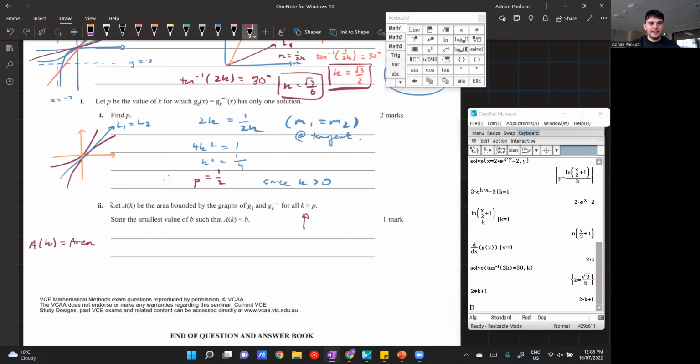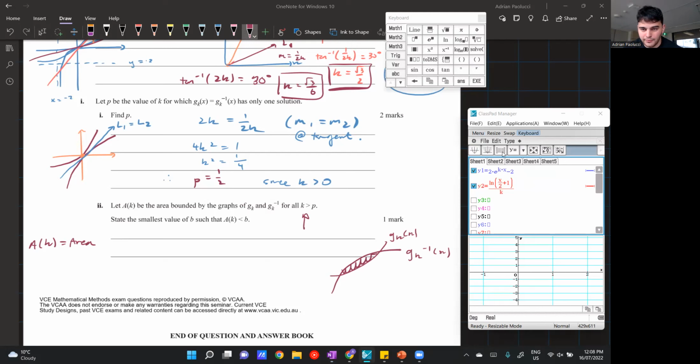Now, the reason why it's A of K and not just capital A is because it's treating it as a function of K, and that's because the area does change with the K value. So if GK of X looks like this, and then GK inverse looks like that, and the area is just bound by there, then presumably the K value changes the area. And that's pretty obvious to see.